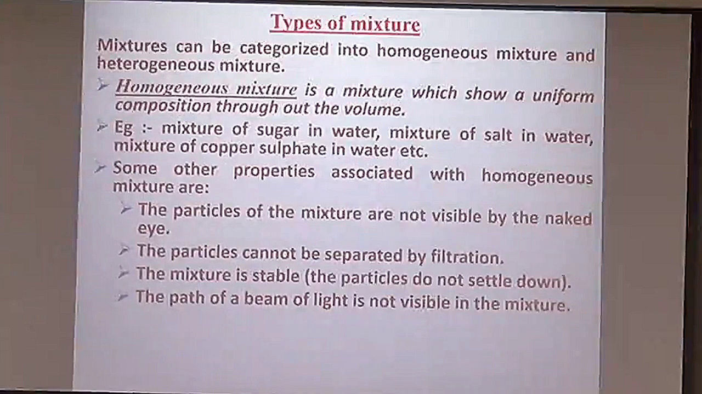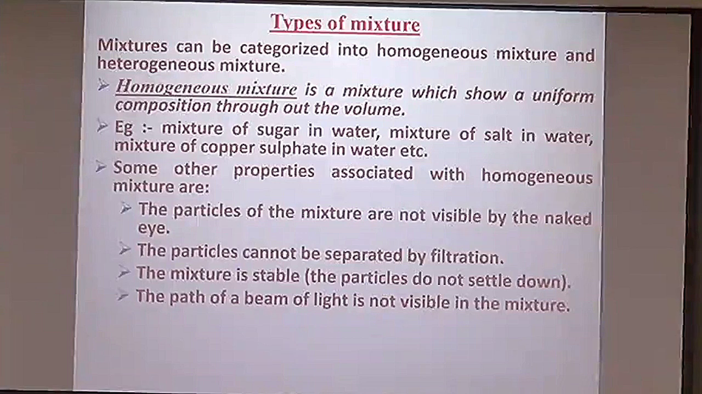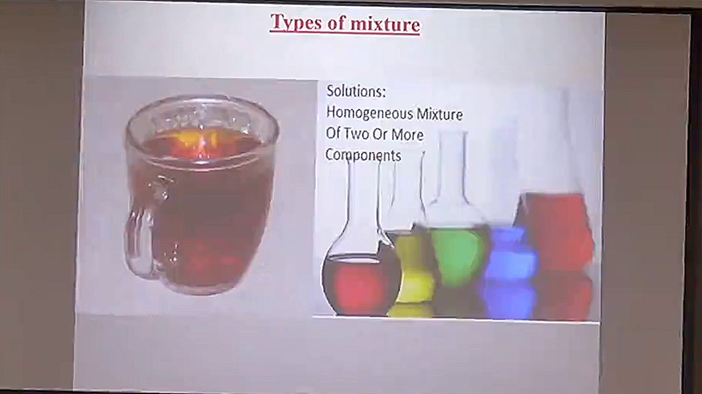Homogeneous mixtures are those which have properties alike in all parts of the mixture, meaning the properties are the same throughout. When we talk of homogeneous mixtures, we take into account mixtures like sugar solution, salt solution, etc. Once the sugar or salt is dissolved, the properties of the mixture throughout the solution are the same. Here are some examples of homogeneous mixtures where you see uniform distribution of the solute throughout the solution.